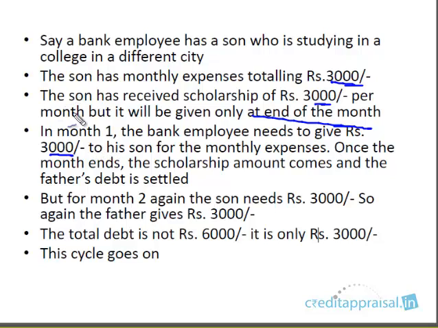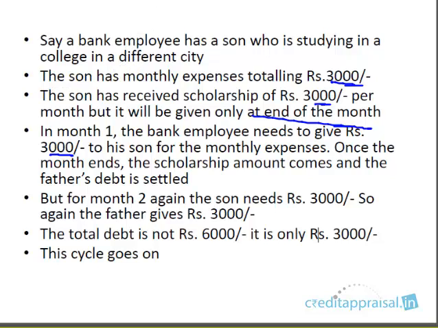So for the first 30 days, the son needs money. So the father gives 3,000. Once the month ends, the scholarship amount will come, and the son can say to his father, take back this 3,000 which you gave to me. It is settled. But for the second month, the son will again need 3,000, and again he has to wait for one month to get back the scholarship. So again he goes to the father, and again the father gives 3,000. At the end of the second month, he gets the scholarship and gives back the amount to the father. But again he needs it the third month.